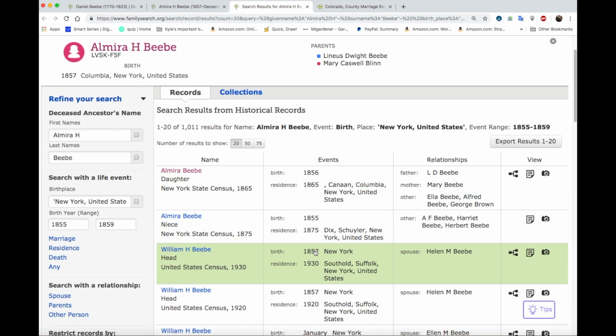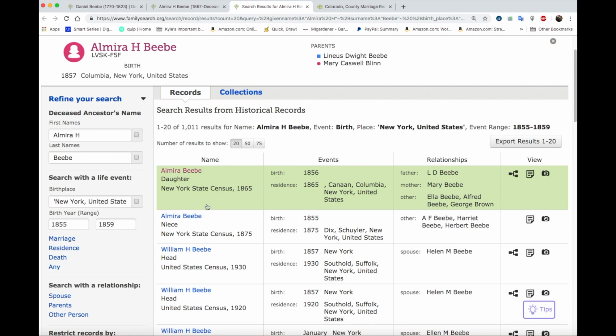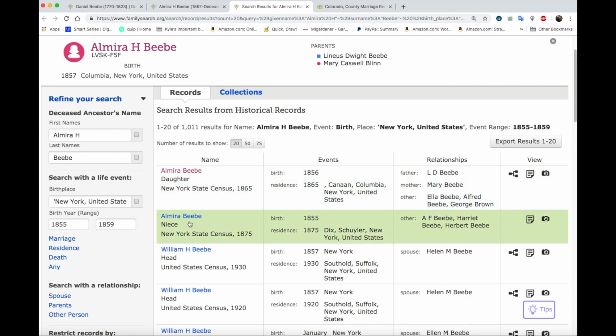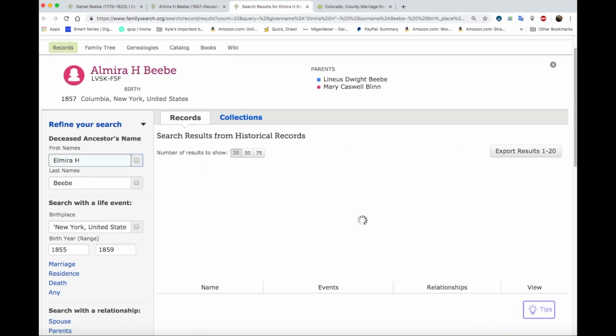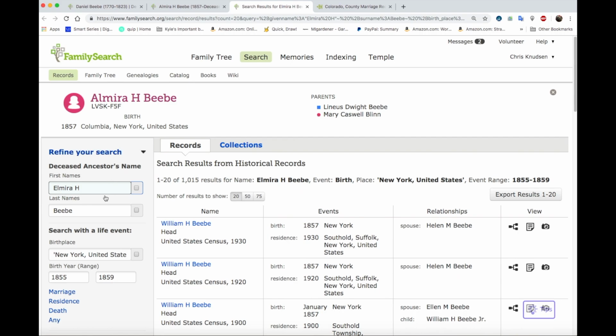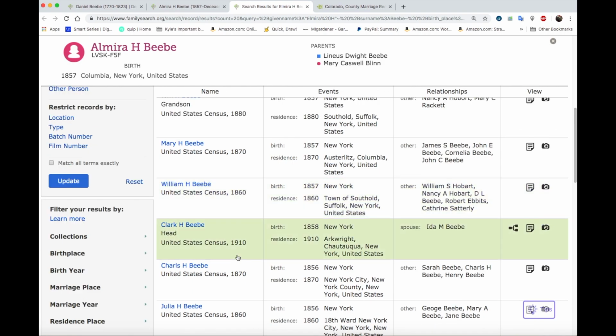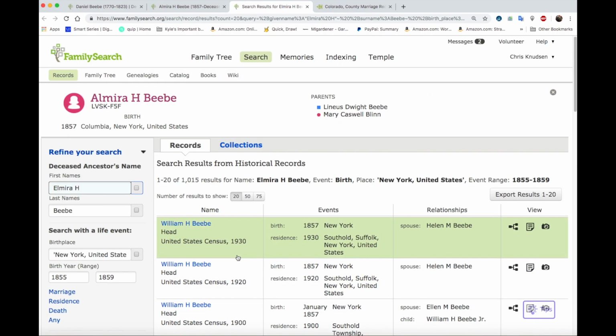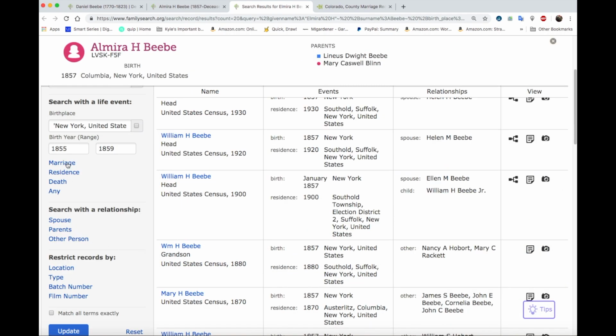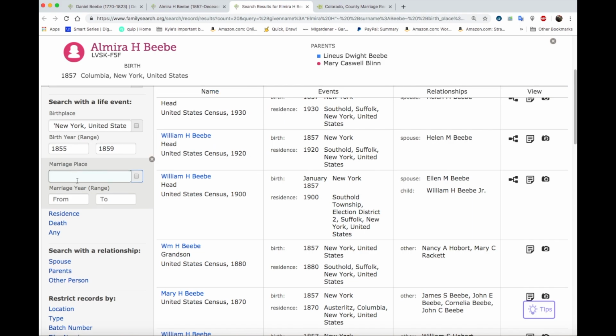And just by looking at Elmira, it doesn't show her record, or just shows these 2 census records where her first name starts with an A. What happens if we search with an E? Elmira. Elmira H. Beebe. Interesting. Nothing really comes up. What if we change for looking for a marriage place of Colorado?